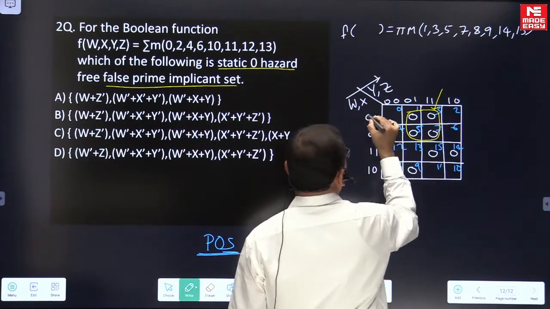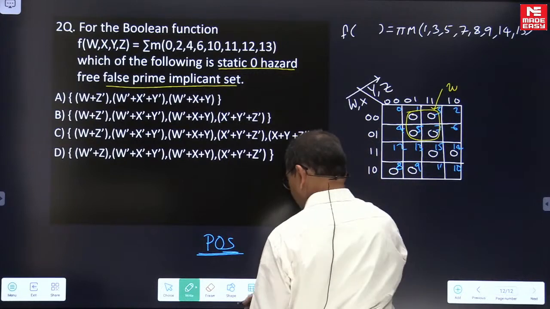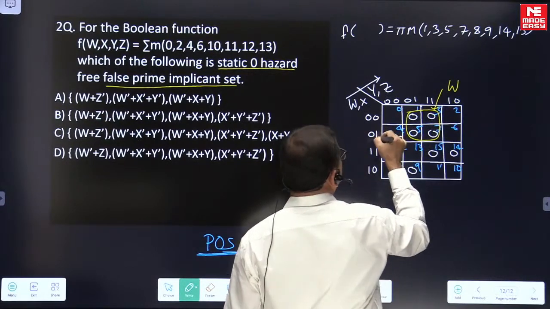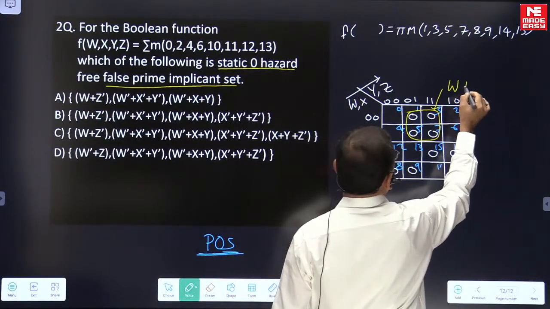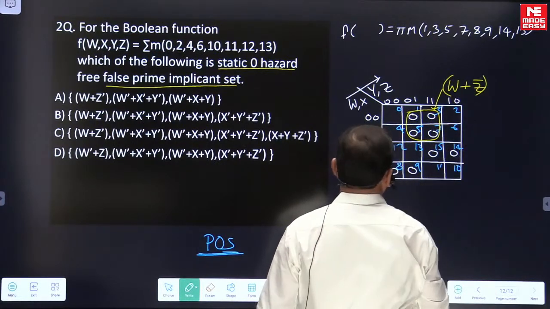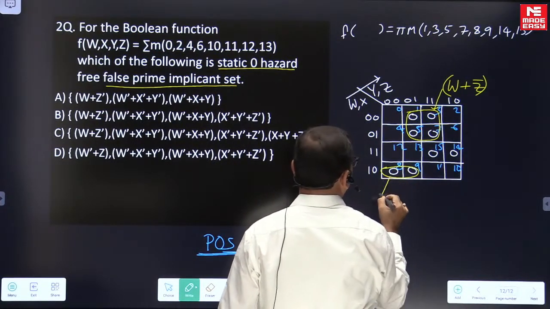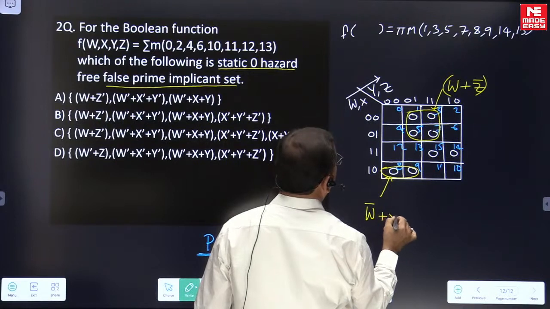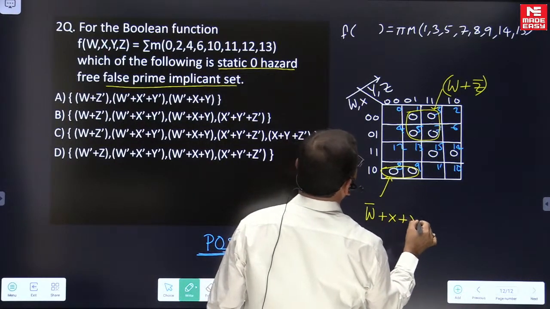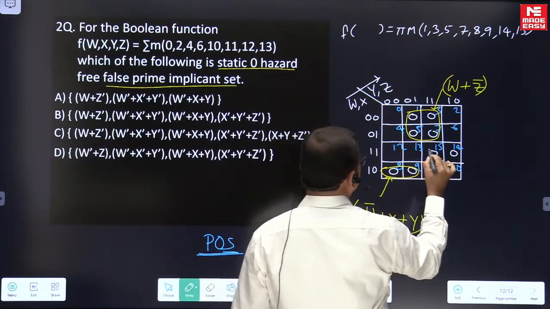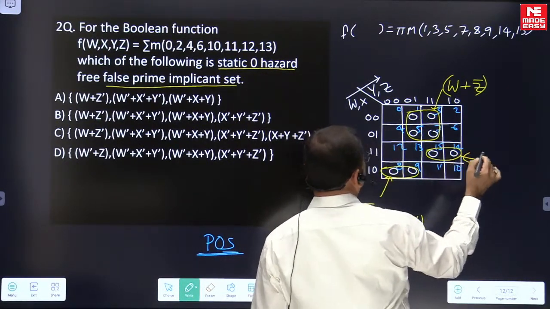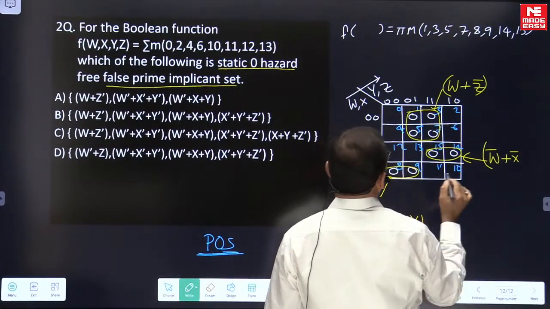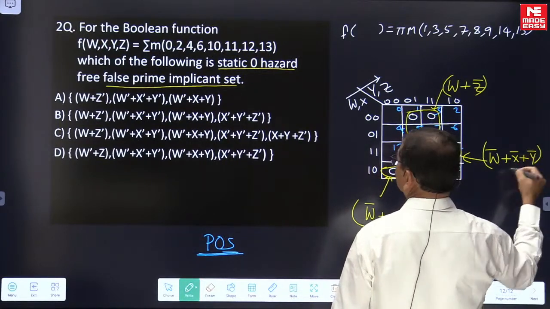This sum term W is with 0, so that capital letters I think I given. So W in complementary form. X is changing, so X will not be there, and Z is 1, so Z in complement form, right? And coming to this, this is a 2 cell subcube which is giving W complement or X or Y, right? And coming to this, here W complement or X complement or Y complement.